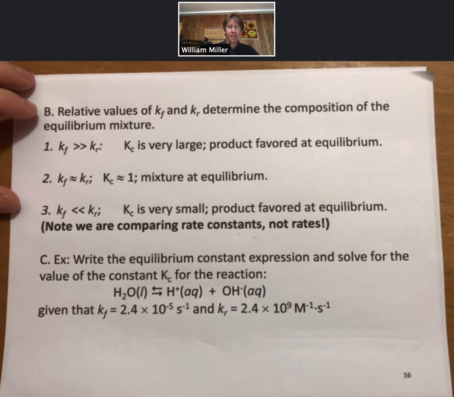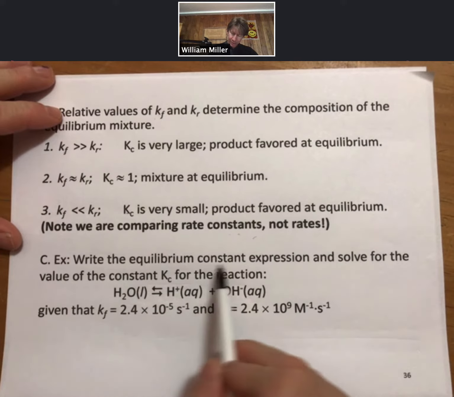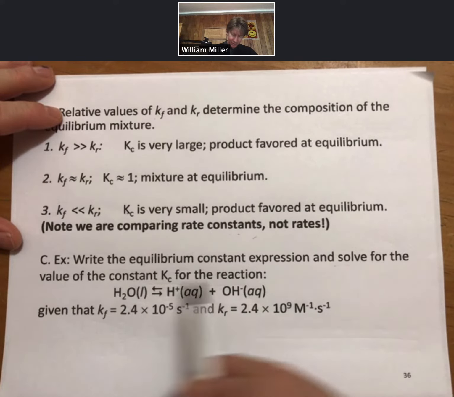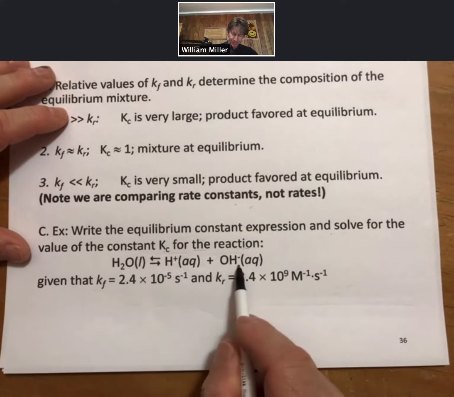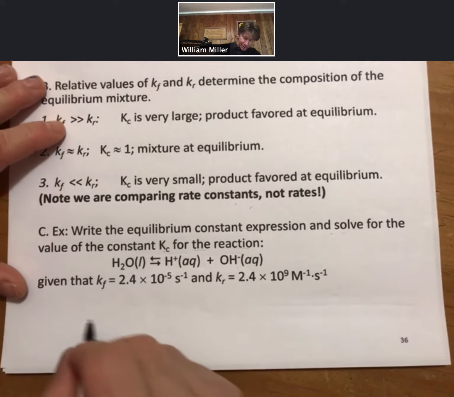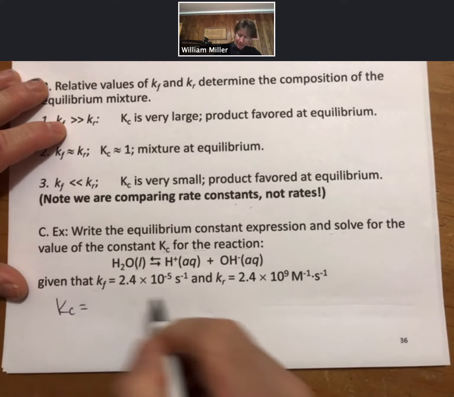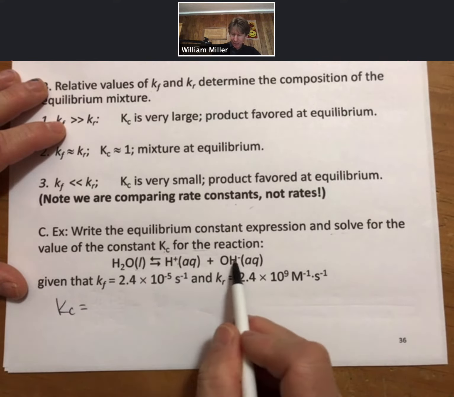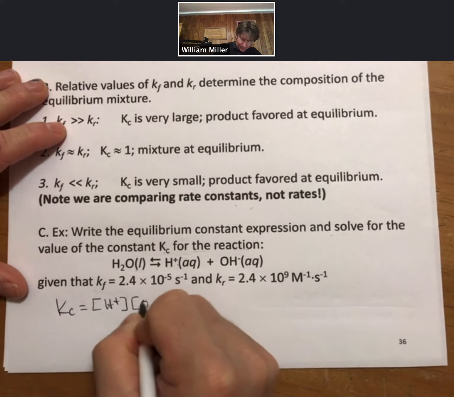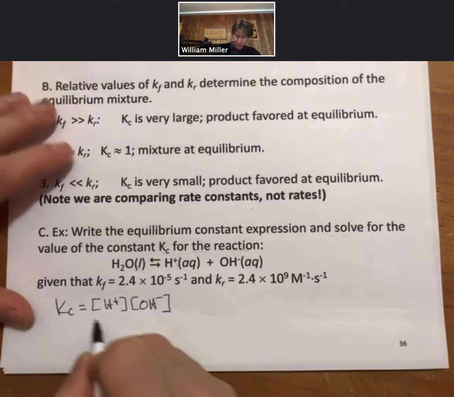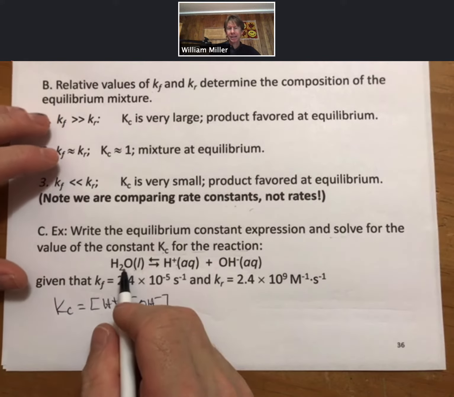Okay. Now, write the equilibrium constant expression and solve for the value of the constant Kc for the reaction. So this here, and we see we have a liquid, so Kc is going to equal concentration of products over concentration of our reactants.